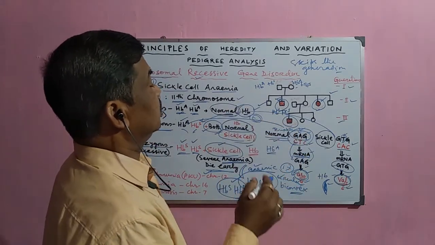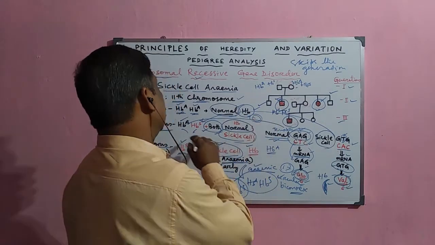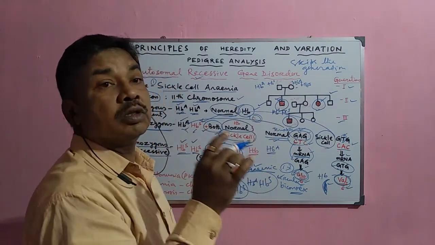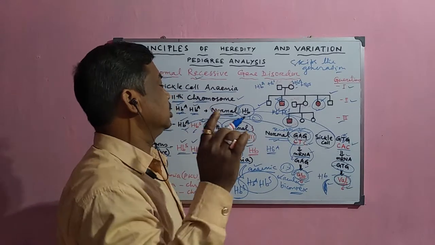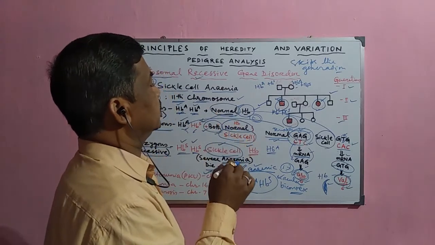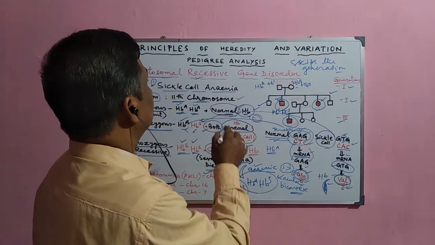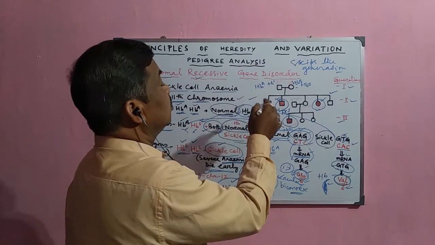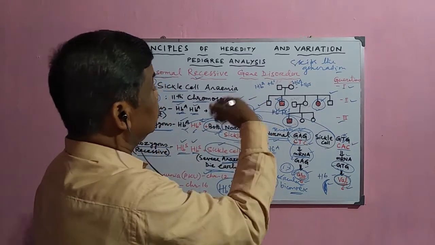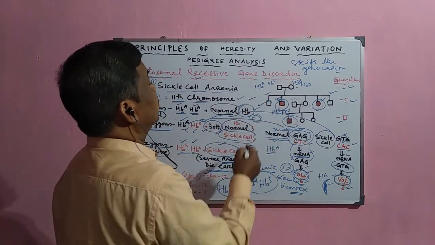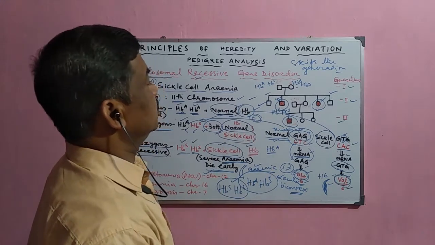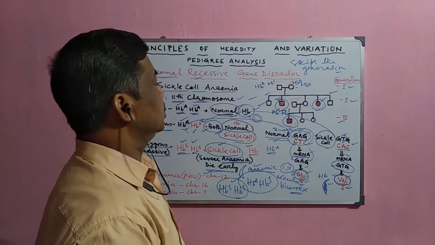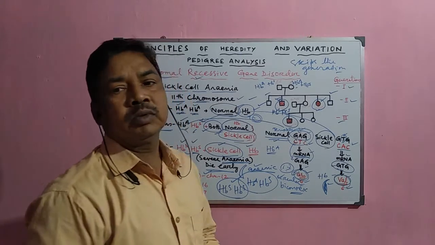Sometimes, when they are in heterozygous condition, although they are carriers, they are not 100% affected. So this is the pattern of transmission of the gene responsible for sickle cell anemia.